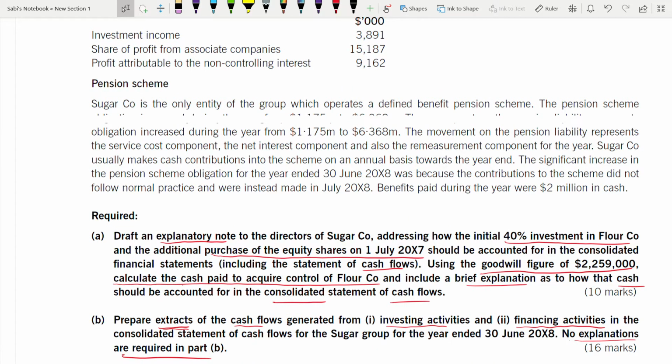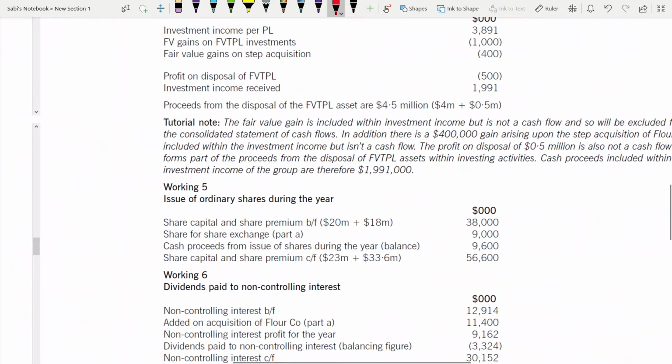Now reread the requirements, you will understand better. Initially you have taken a 40% investment in Flour, right? How should that be accounted for in the consolidated statement and also in the cash flow, and also the goodwill? Using the goodwill, how much cash did you pay to acquire control, that means the remaining 30%, and how will that cash be accounted for in the consolidated statement of cash flow? That is the part A requirement. So let us read part A.